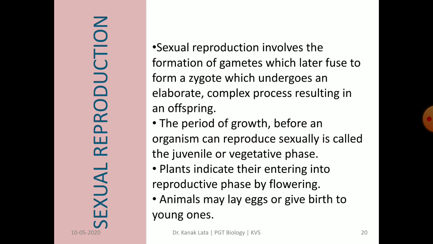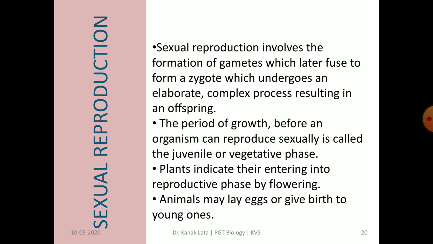Now it is about sexual reproduction. Unlike asexual reproduction, sexual reproduction involves formation of gametes, fusion and fertilization of gametes, and formation of zygote. Here, two parents of opposite sexes are involved. Zygote undergoes several changes that give rise to a new individual.